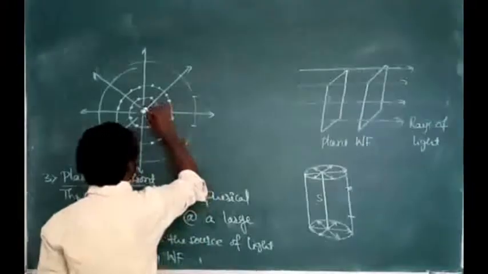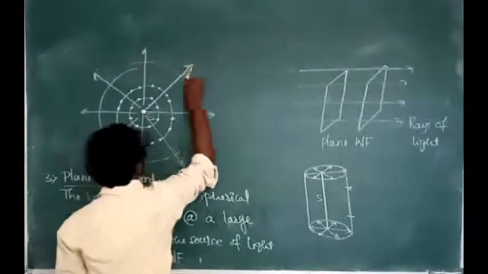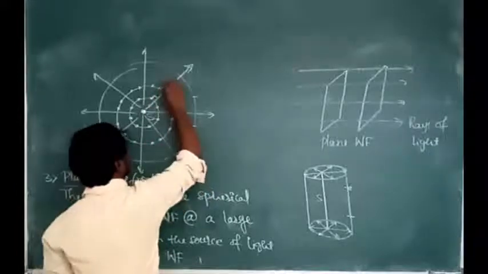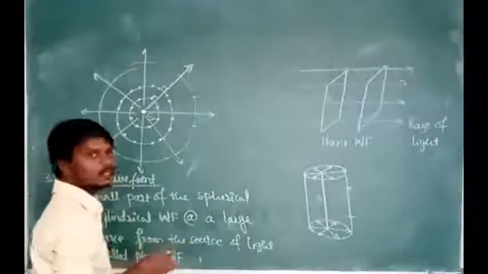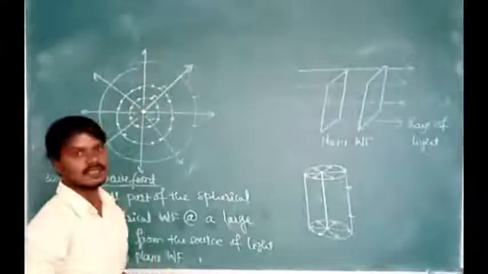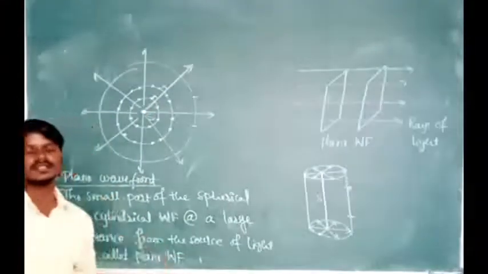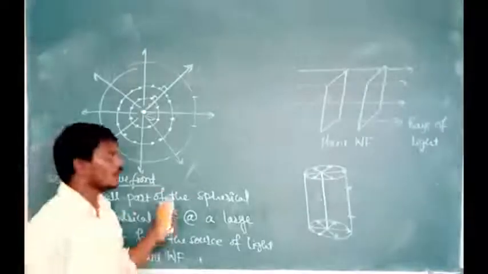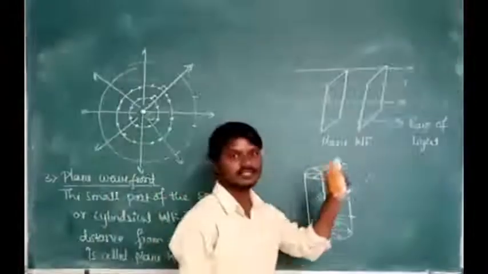Here also, these are the arrows which are perpendicular to the wavefronts. Again, this is the arrow perpendicular to the wavefront, and these arrows are called rays of light. Then, what is the use of rays of light here? That shows the direction of propagation of wavefronts, and always the wavefronts are propagating in which direction?